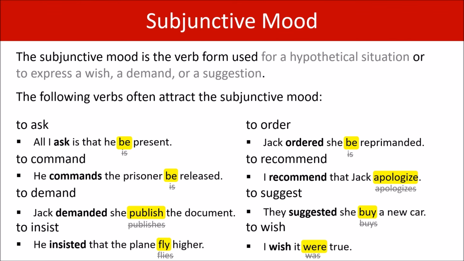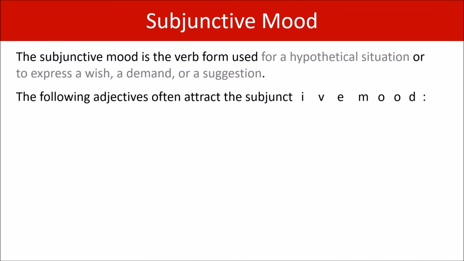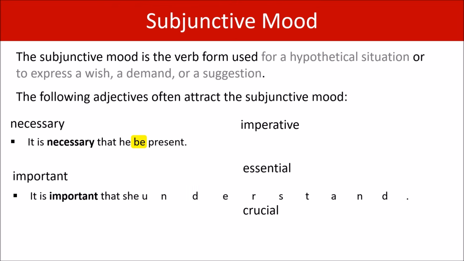Okay, that was verbs. Next, let's look at some adjectives that attract the subjunctive mood. Two common ones are necessary and important, and the others are just versions of necessary and important, like imperative, essential, and crucial. So here's an example. It is necessary that he be present. That he be present, not is present. It is important that she understand. Understand, not understands.